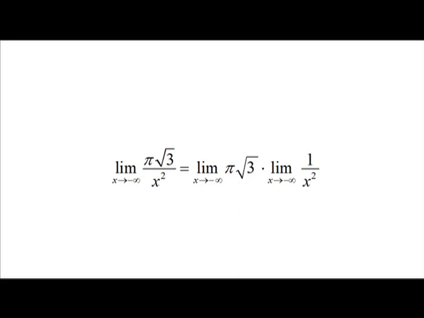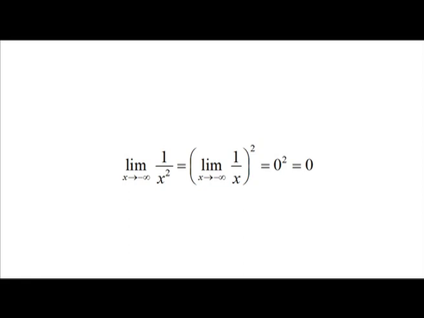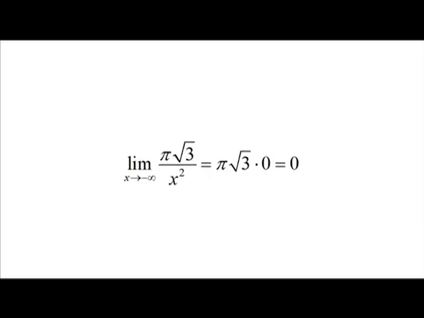Now, using the power rule, we obtain limit x going to minus infinity 1 by x square is equal to limit x going to minus infinity 1 by x whole square, which is equal to 0 square, that is 0. Hence, limit x going to minus infinity pi root 3 by x square is equal to pi root 3 into 0, that is 0.